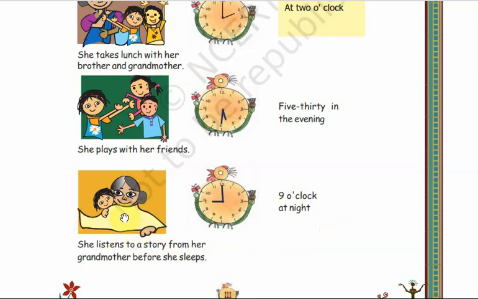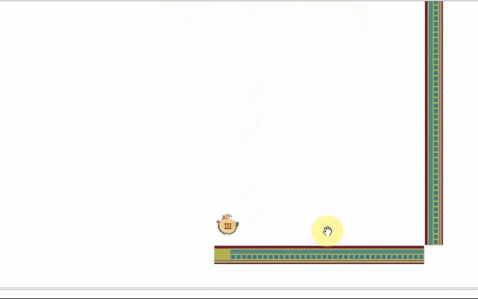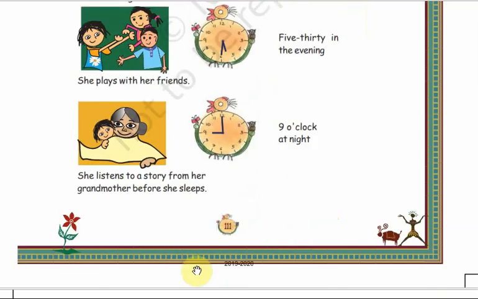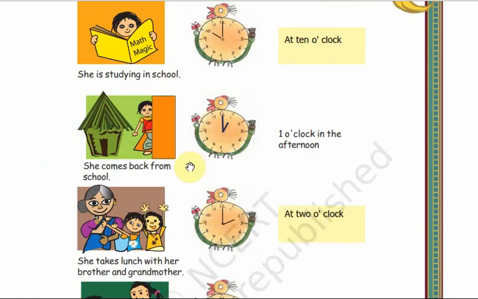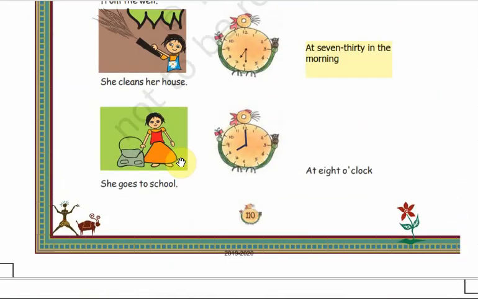Her grandmother will tell her a new story every day and she listens to the story before she goes to sleep. By what time does she listen to the story from her grandmother? By 9 o'clock at night, and after that she will sleep. After listening to the story, she will sleep. So this is one day in the life of Kusum. One day she will do like that. A day passes like this.